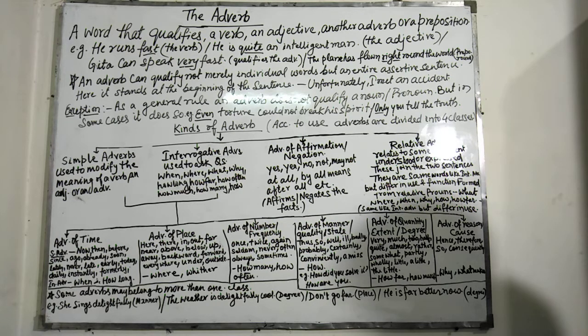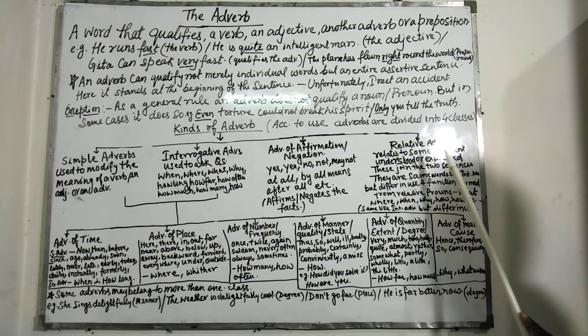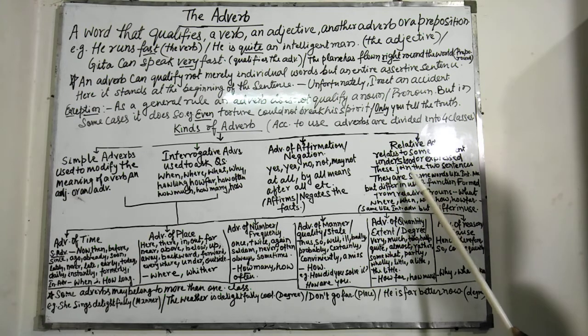Next is relative adverbs. Relative adverbs are those adverbs that are the same in form as interrogative adverbs. Relative adverbs are those adverbs which relate to some antecedent understood or expressed. These join the two sentences.